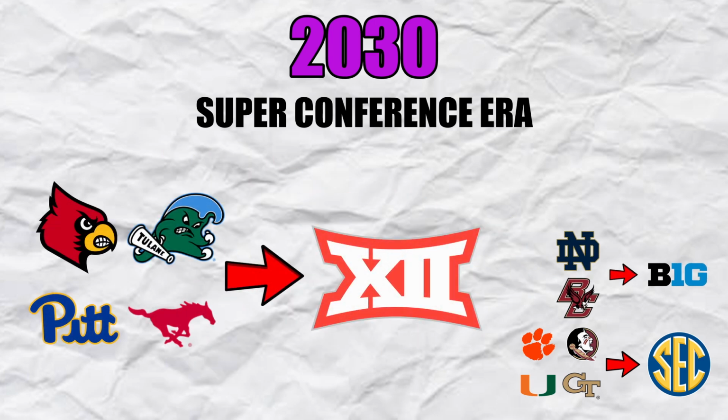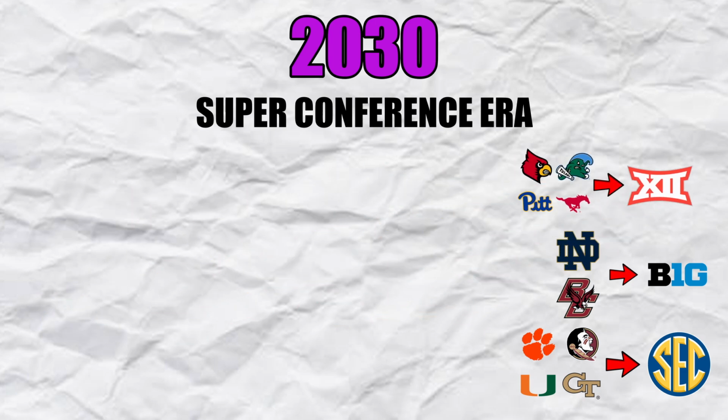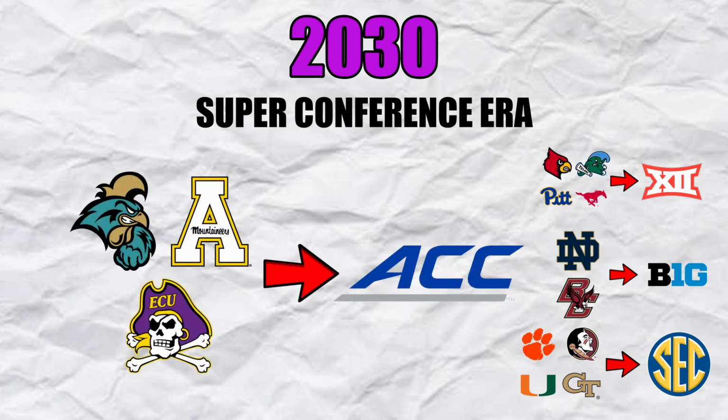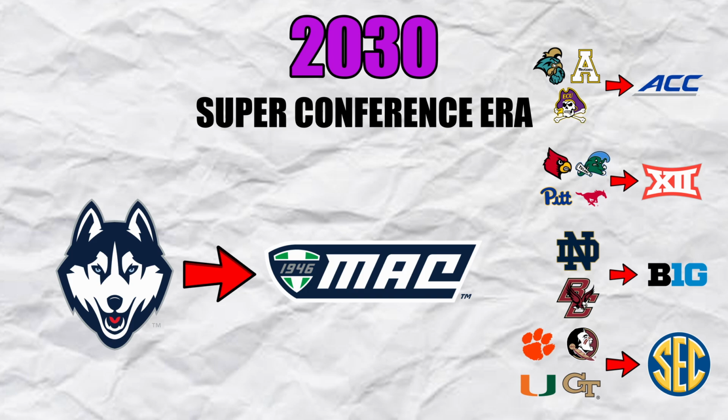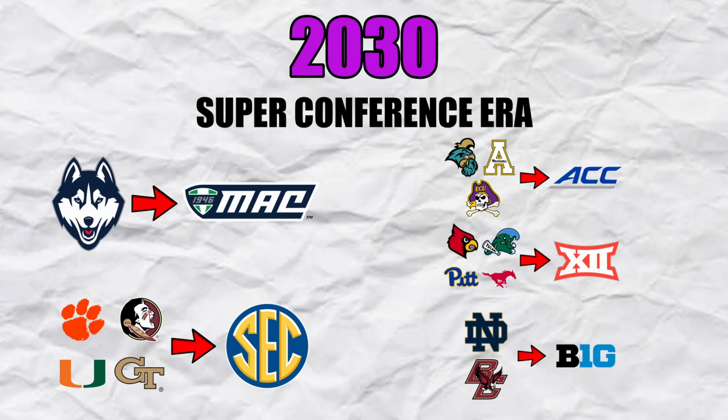Finally, the Big 12 will be the stopgap between the power conferences and the non-power conferences. They will add SMU, Louisville, Tulane, and Pitt to compete with the Big Two, along with major realignments in the P3. In an attempt to stay whole, the ACC will add 3 Carolina teams: ECU, Appalachian State, and Coastal Carolina. The UConn Huskies will finally join their rivals UMass in the MAC. All these are pretty good since the conferences are aligned regionally, or mostly regionally, or the teams have had some history flirting with or being in certain conferences, so I could foresee this in the next half decade or so.